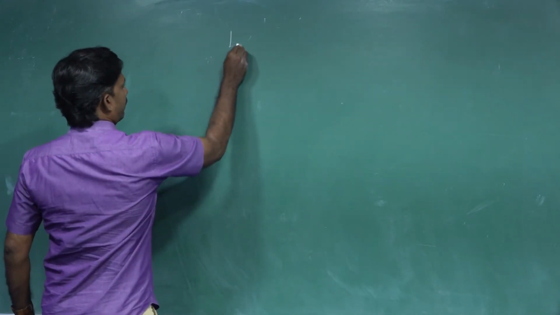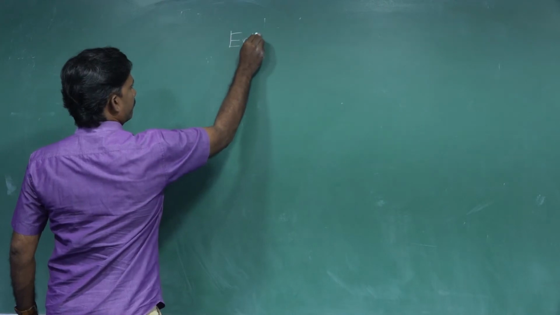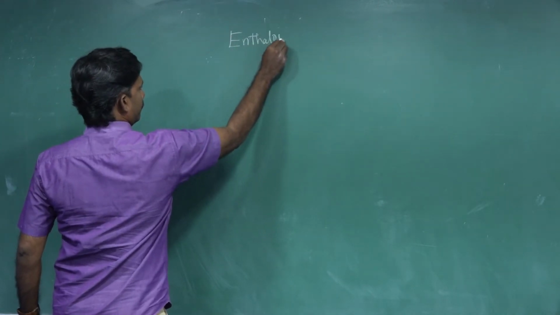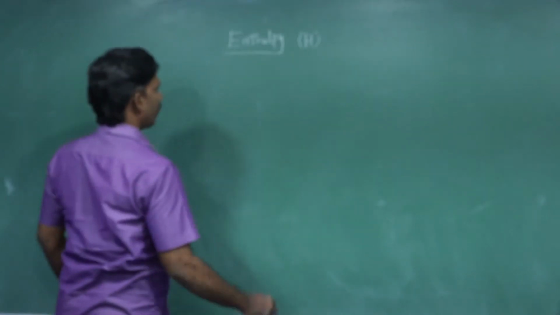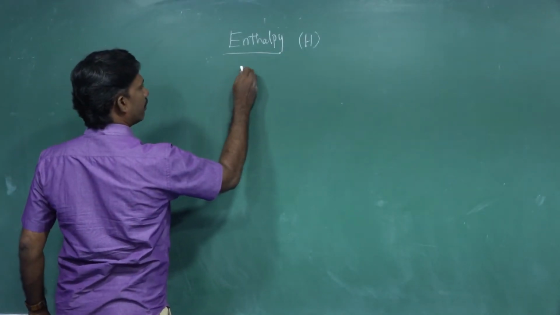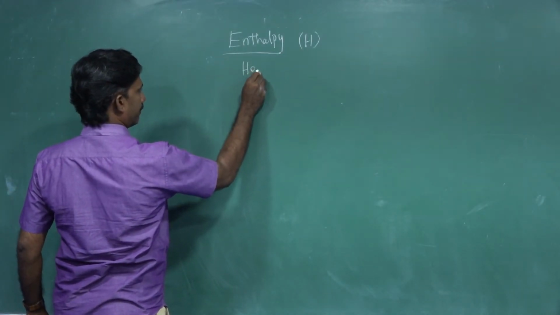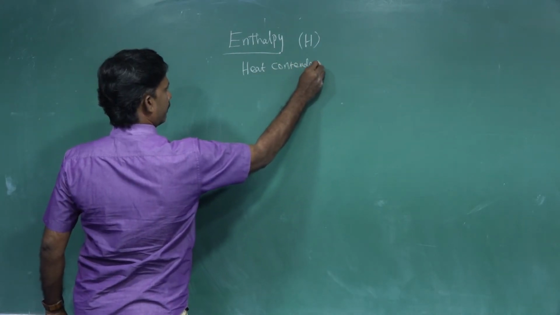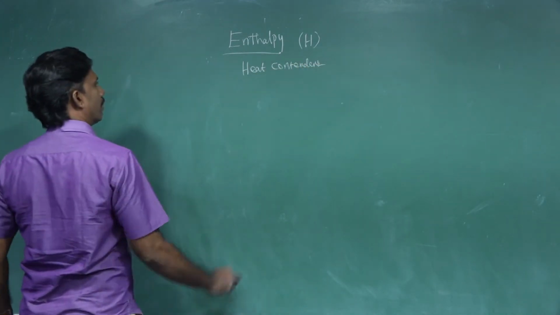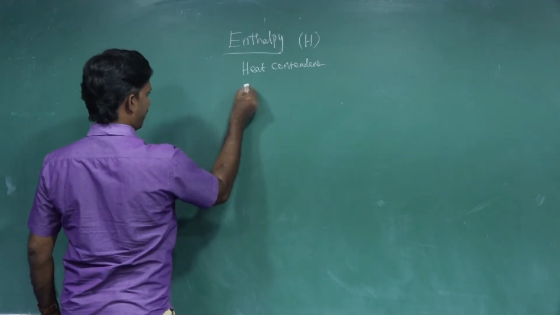Enthalpy, it is denoted by H. Enthalpy is a heat content. It is a state function.